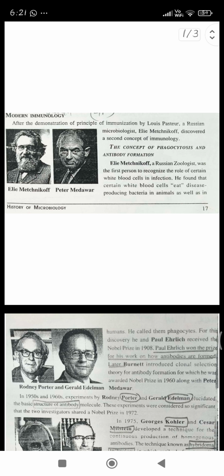He found certain types of white blood cells eat disease causing bacteria in animals as well as in humans.